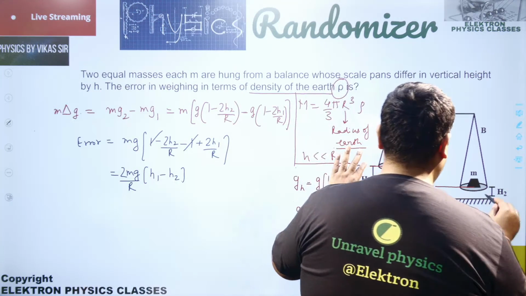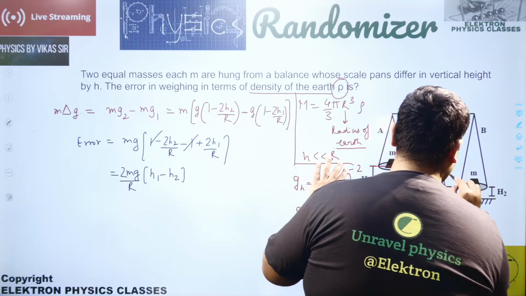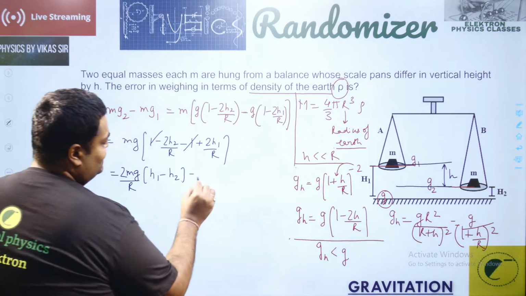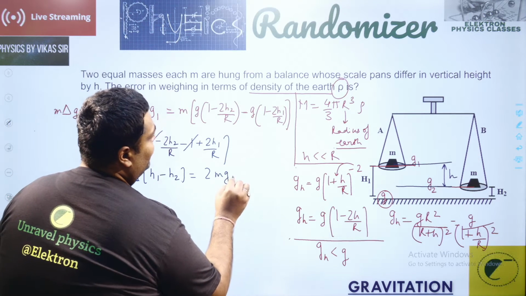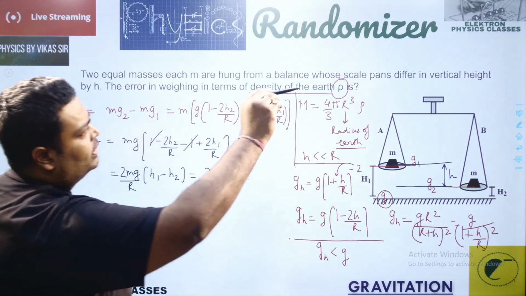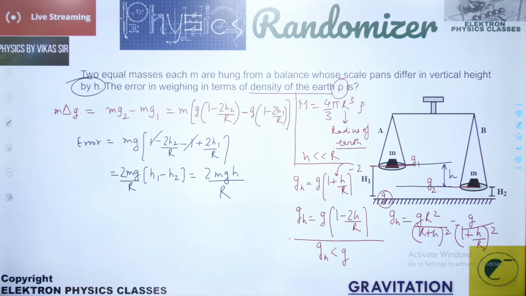This is h1 and this is h2, and the difference between them, let's say, is h. So this expression can also be written as 2mgh divided by R. That's given in the question: the scale pans differ in vertical height by h. So that is 2mgh by R.